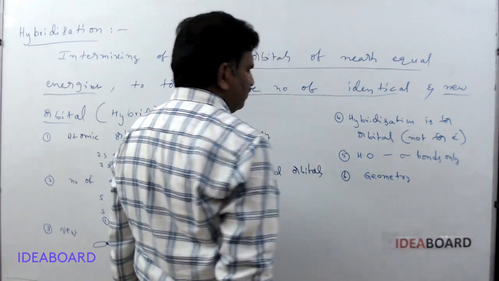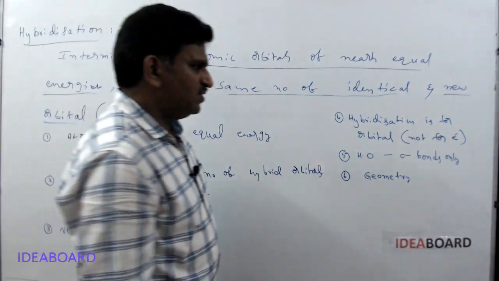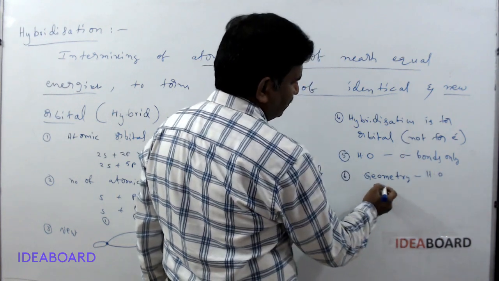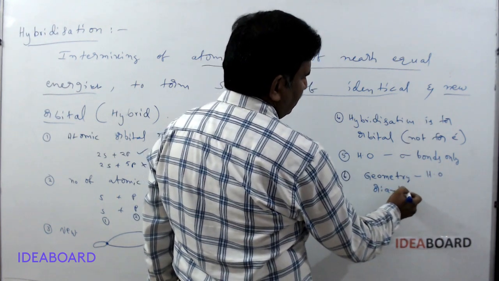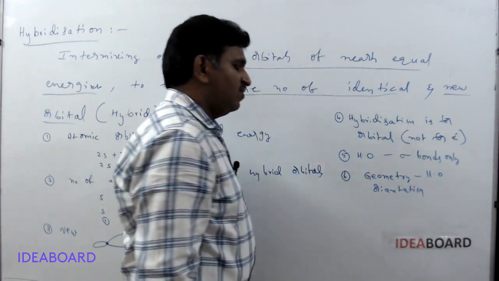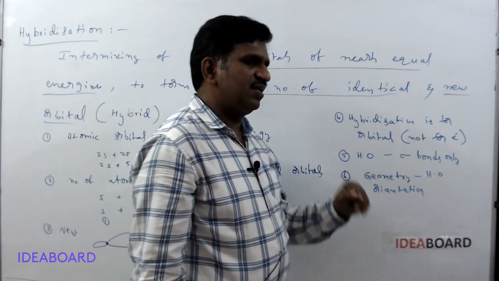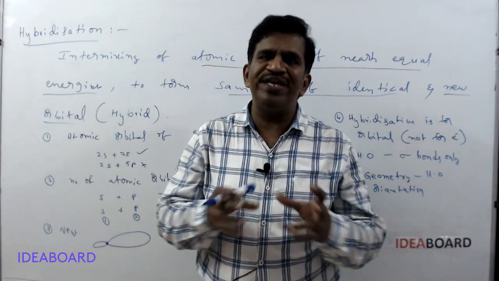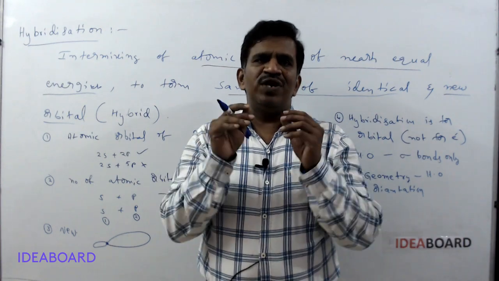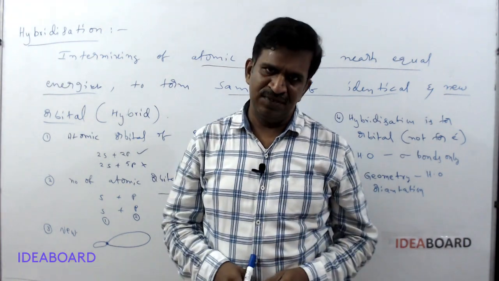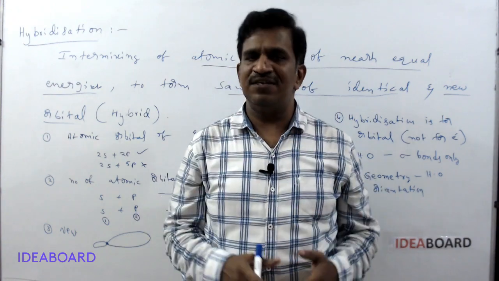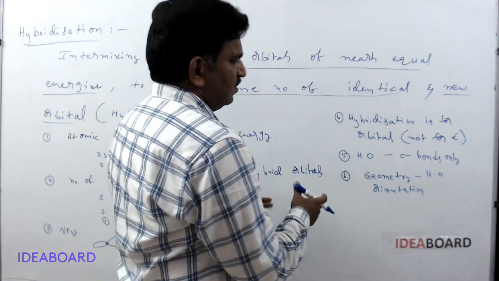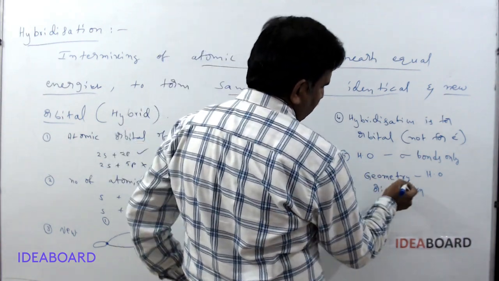The geometry of the molecule is decided based on the arrangement and orientation of the hybrid orbitals. All the hybrid orbitals try to orient in space to have minimum repulsion and maximum stability among them, and then they give a particular geometry.